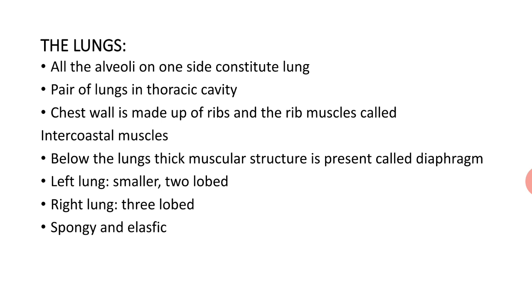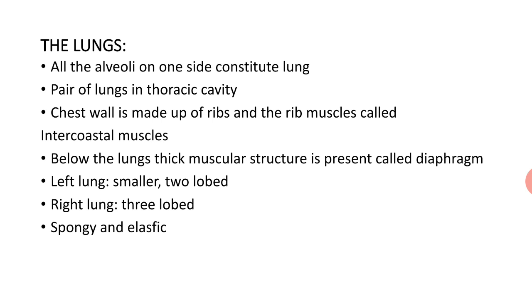Next, the second part of gaseous exchange in humans is the lungs. After the air passageway, all the alveoli on one side constitute a lung, and the pair of lungs is present in the thoracic cavity. The chest wall is made up of ribs and the rib muscles called intercostal muscles.